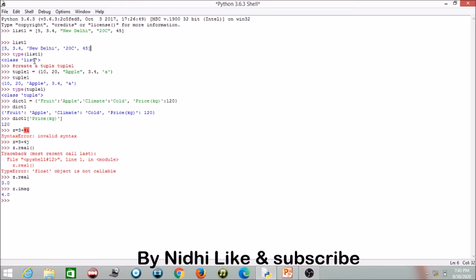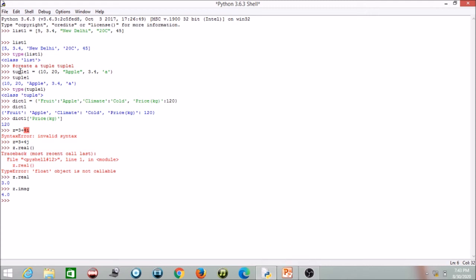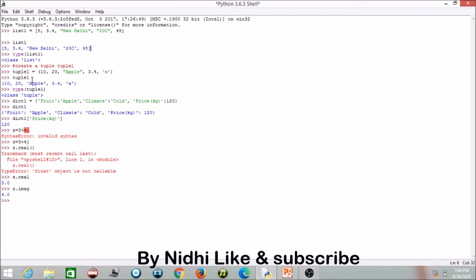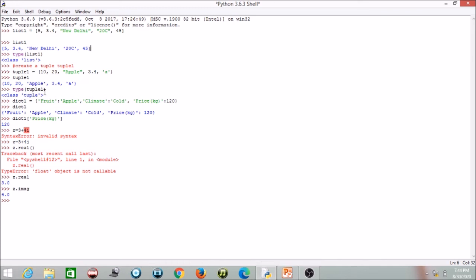Next, I have written a command here which will not work anyway, but it describes that we are using a tuple named tuple1. In this we are using parentheses, which is what these brackets are called: 10, 20, apple, 3.4. So these hold different types of values. I have printed tuple1, and this is the result. We can also check the data type by writing type(tuple1), which gives the type tuple.